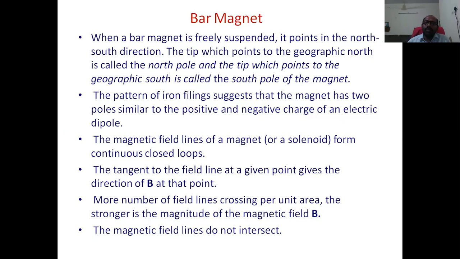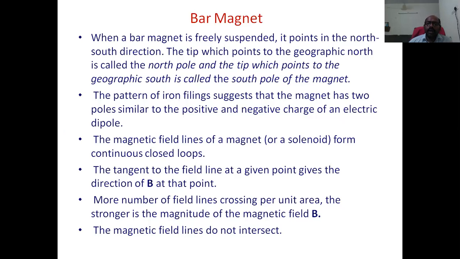They form smooth curved lines. That pattern of iron filings suggests that the magnet has two poles.